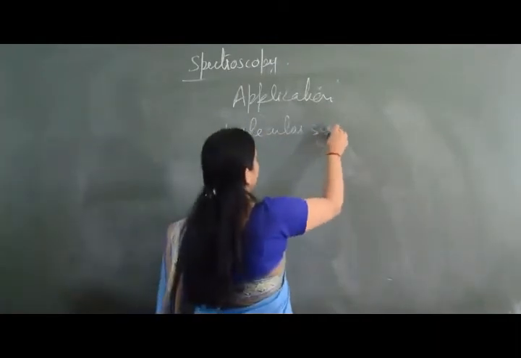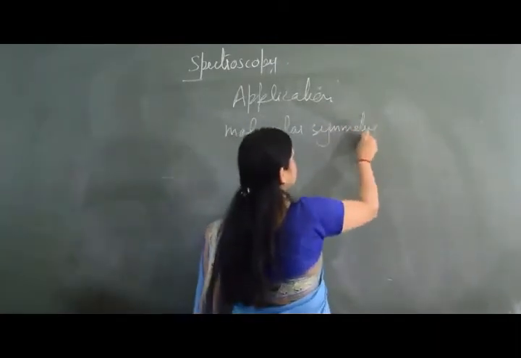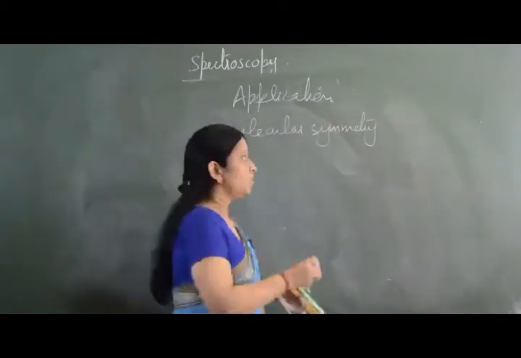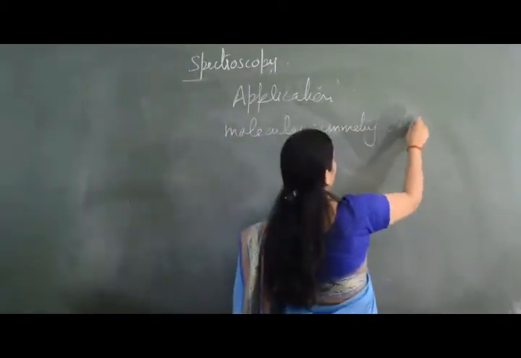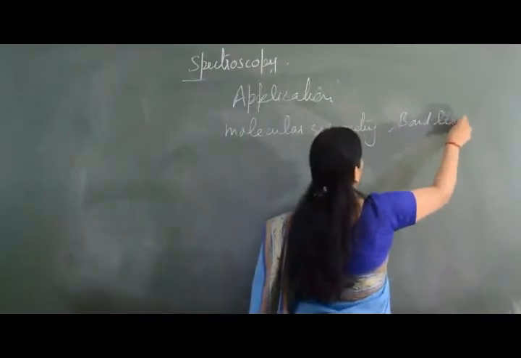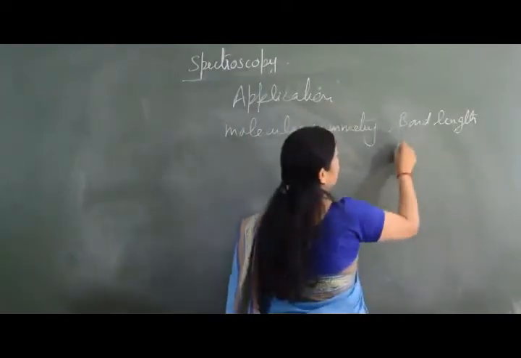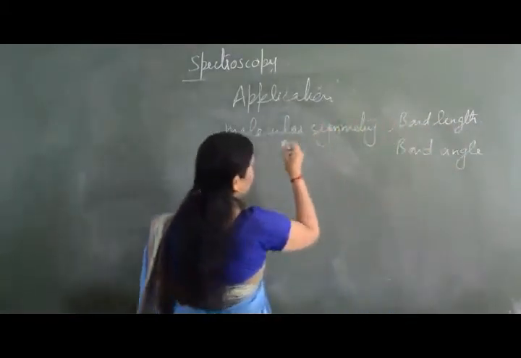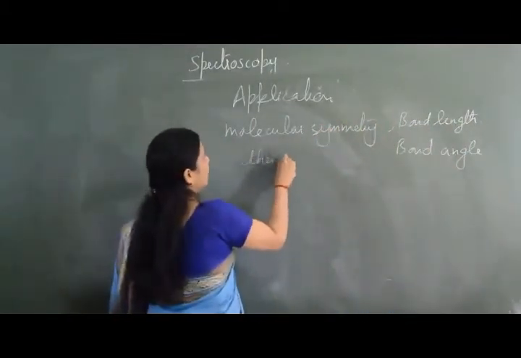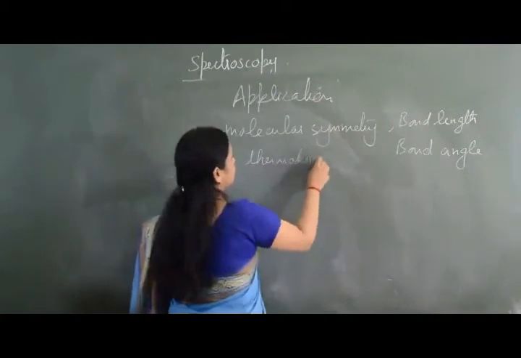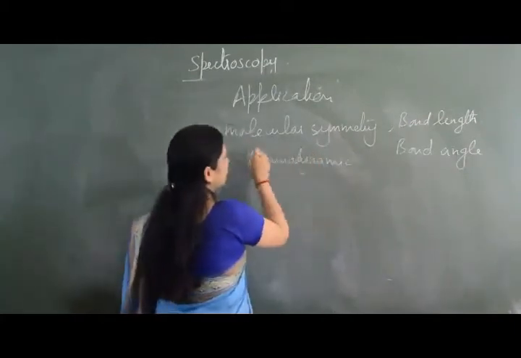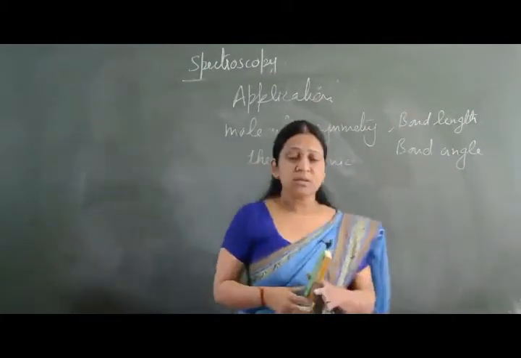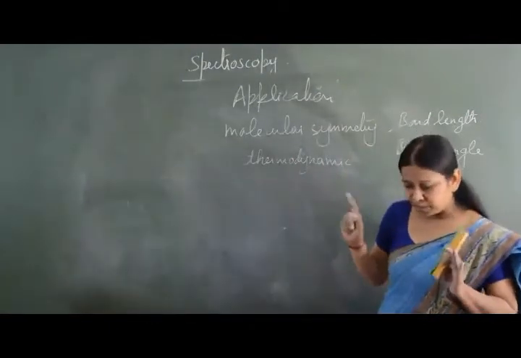It will give information about the molecular symmetry. It is going to tell us about the molecular bond length. Then what is the bond angle? It is going to deal with thermodynamic parameters.